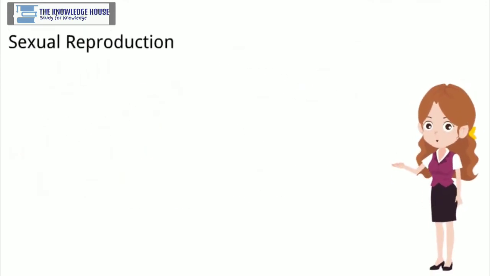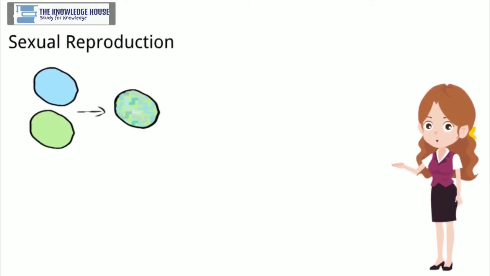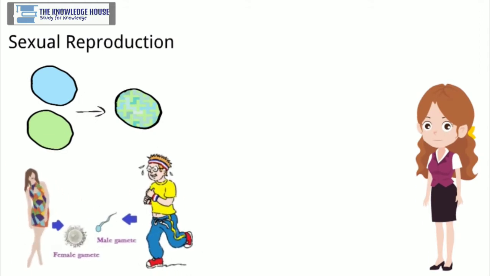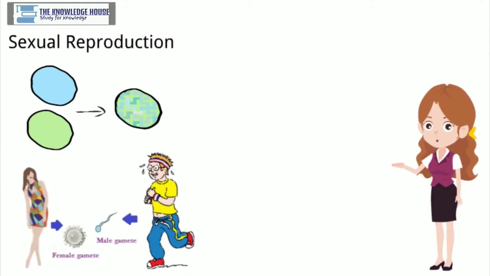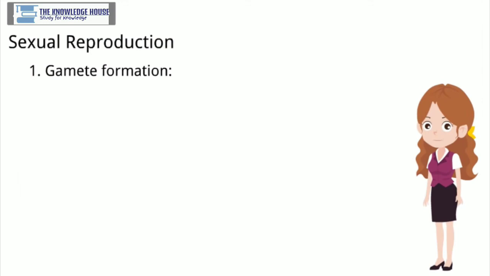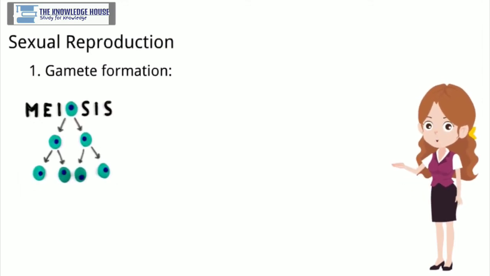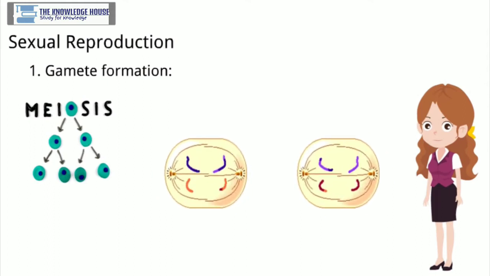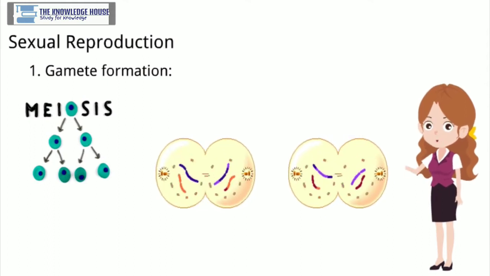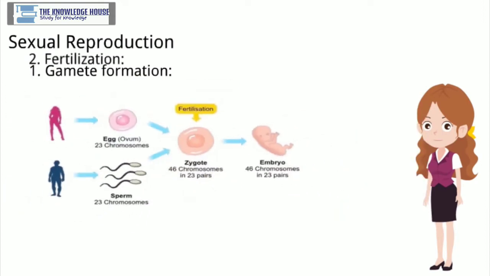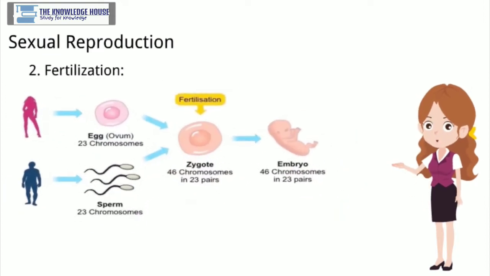Sexual reproduction. Sexual reproduction always occurs with the help of two germ cells. Female gamete and male gamete are those two germ cells. Two main processes occur in sexual reproduction. 1. Gamete formation. Gametes are formed by meiosis. In meiosis, chromosome number is reduced to half, hence haploid gametes are formed. 2. Fertilization. A diploid zygote is formed in this process by union of haploid male and female gametes.